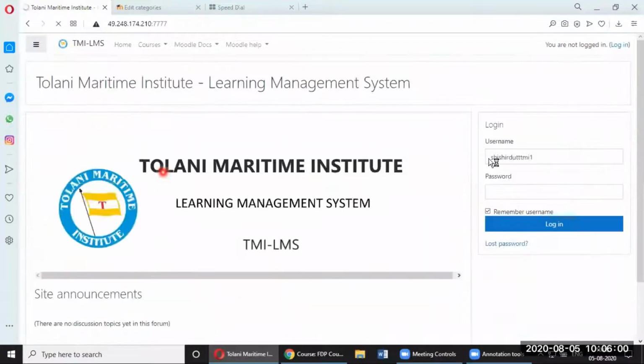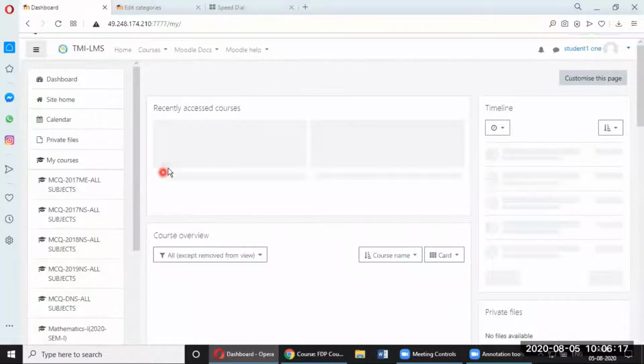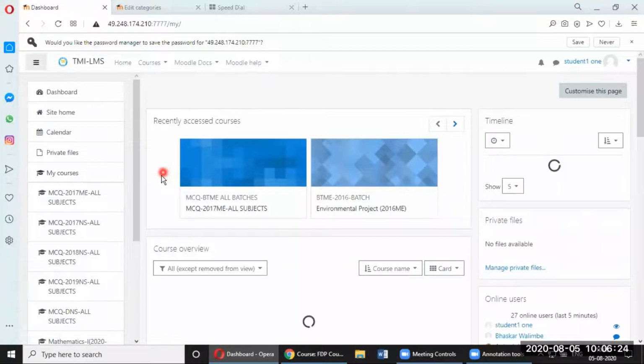This is another browser where I'm logging in as student 1. For most of the subjects you will find at least students 1, 2 and 3, so you can always try it out. And those who are using office computers also have another browser, at least Internet Explorer, which is there apart from Chrome, which is the usual browser.